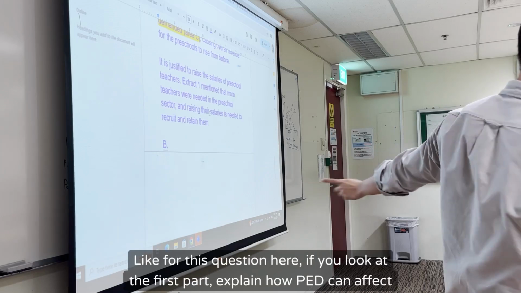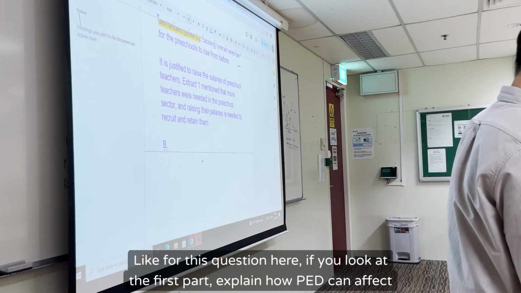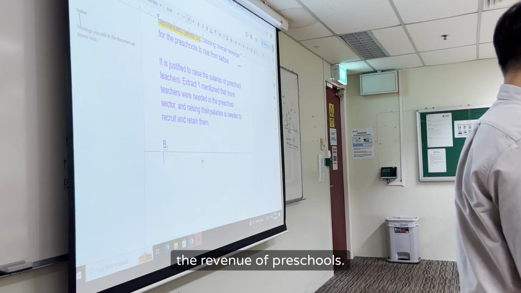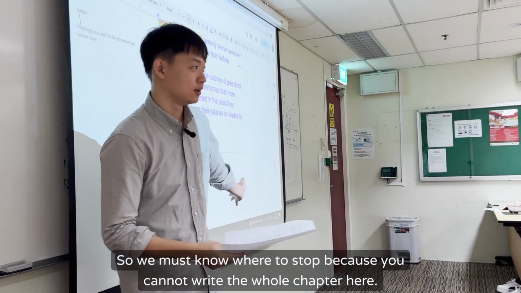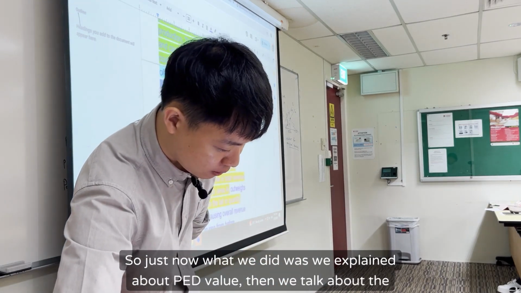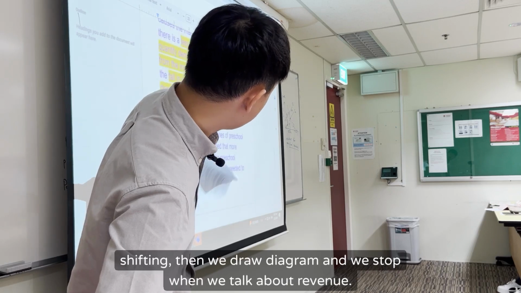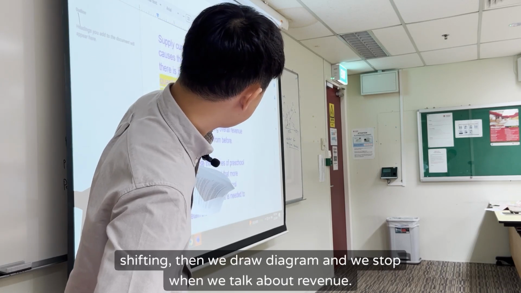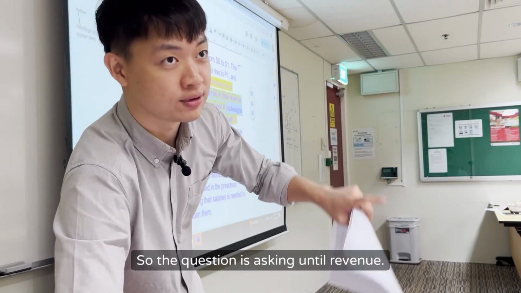For the earlier question, explain how PED can affect the revenue of preschools. We must know where to stop because you cannot write the whole chapter here. So just now we explained about PED value, then the shifting, then we drew the diagram and stopped when we talked about revenue. The question is asking until revenue.